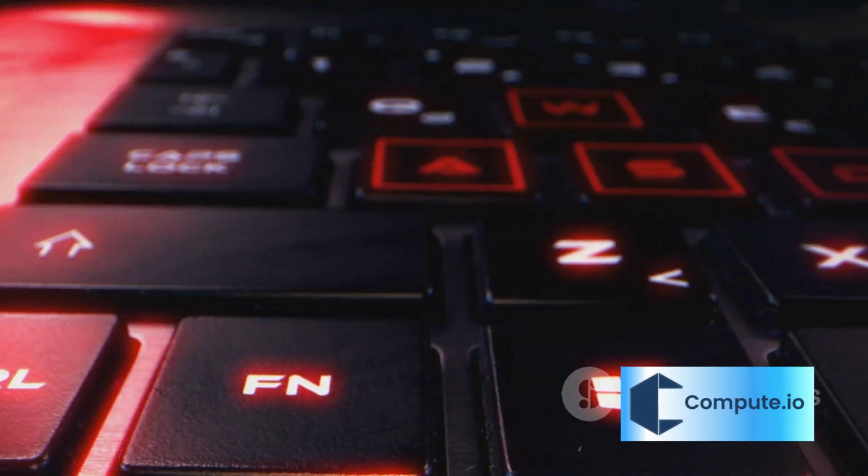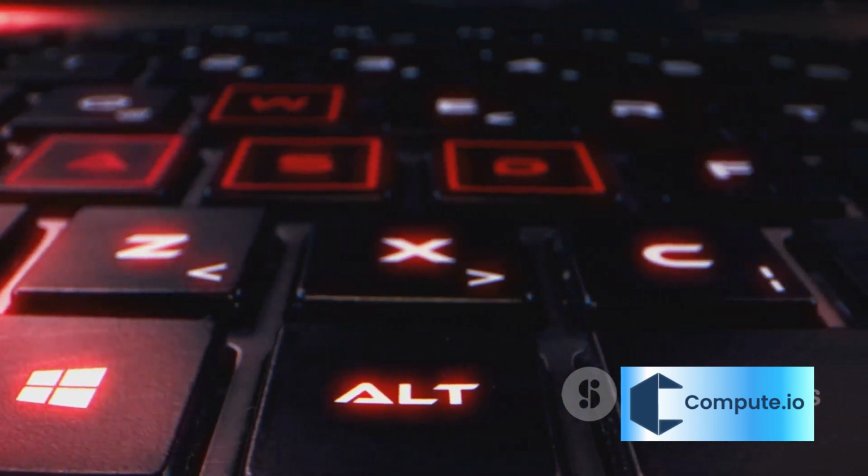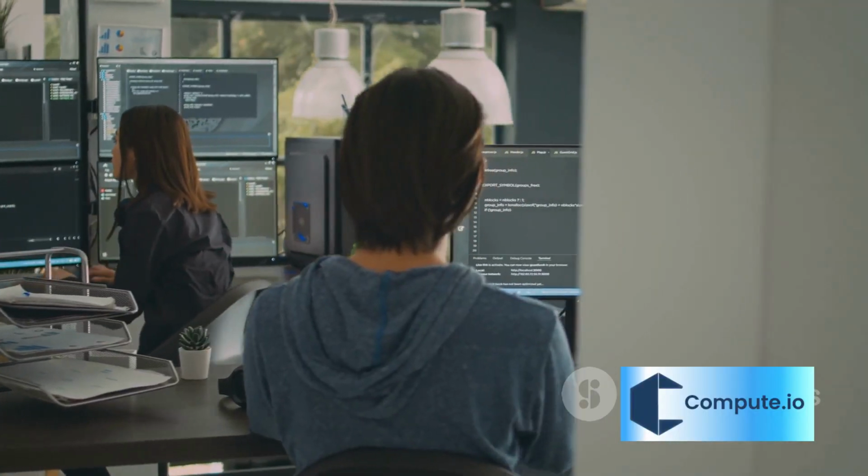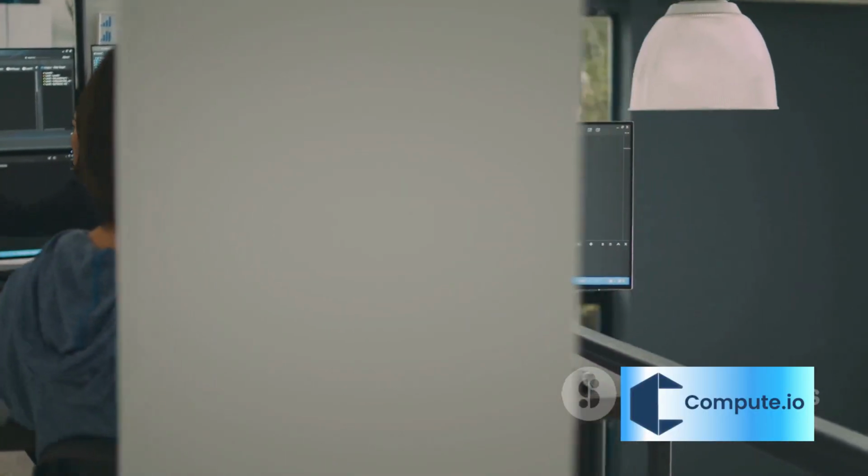Think of the operating system as the master puppeteer. It pulls the strings, commanding the hardware and software to work together in harmony. But how does it do this? Let's delve into the fascinating world of operating systems to find out.